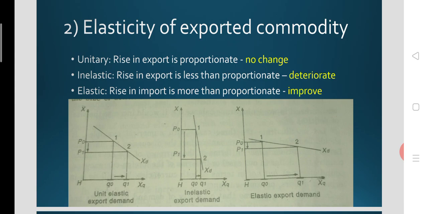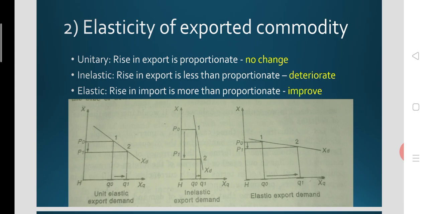Then this is not the case for elastic demand for the exported commodity. When elasticity is greater than 1 for the exported commodity, the rise in export is more than proportionate to the decline in price.